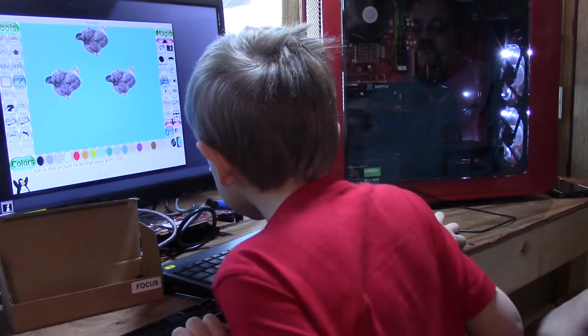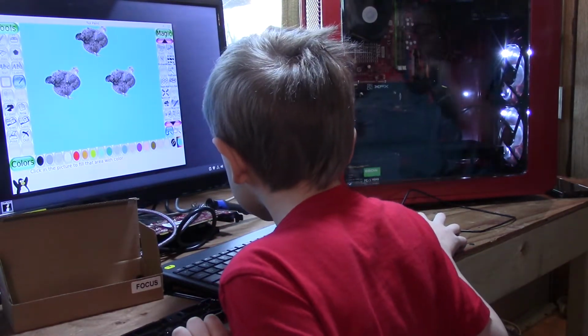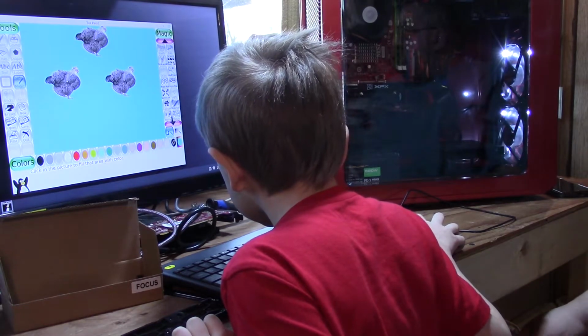But I think I'm going to go ahead and start packing things up. I'll let him play with this while I pack up all the camera gear.